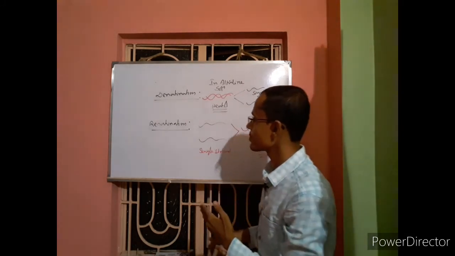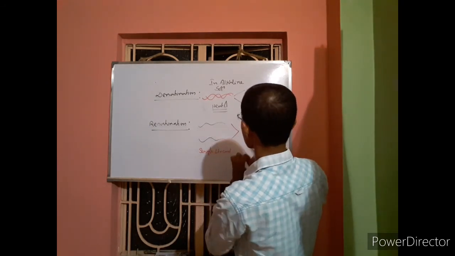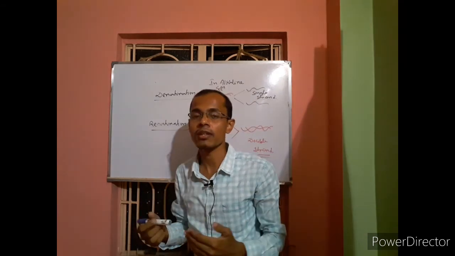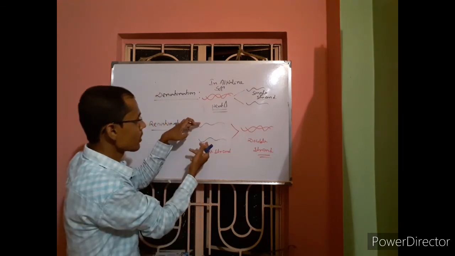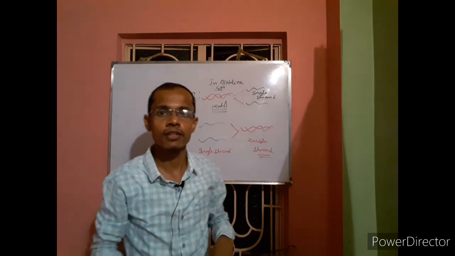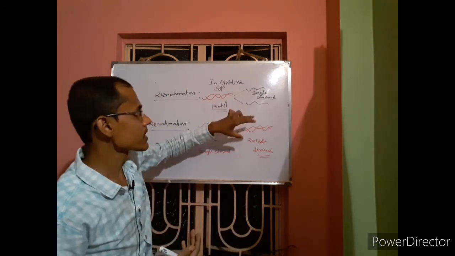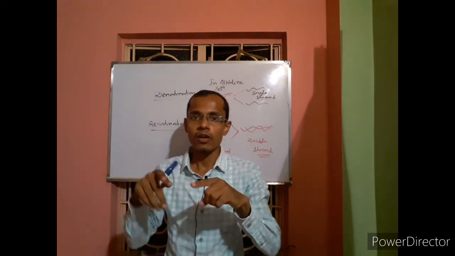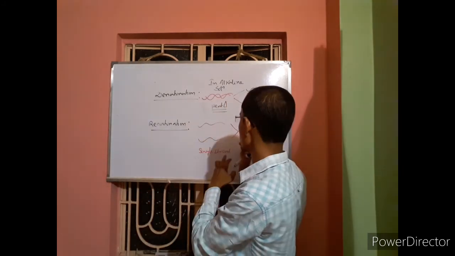What is renaturation? Renaturation means it can regain its original structure. If you remove the DNA from the alkaline solution and remove the heat from the solution, the single strands of DNA will come together and form double stranded DNA again.